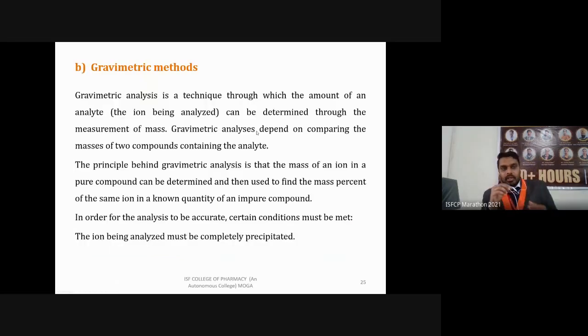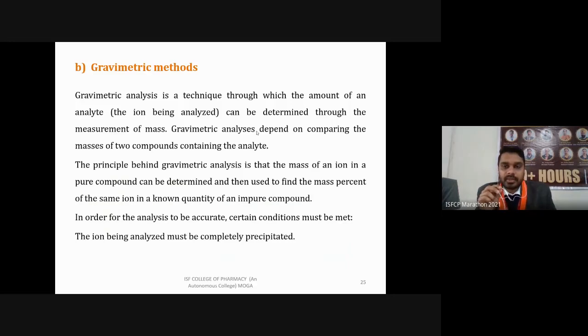Another method in chemical methods we were studying: we have studied first volumetric methods, the second one is the gravimetric method. Gravimetric means it is a technique through which the amount of analyte can be determined through measurement of mass, like the precipitation titration we have covered. In this, we perform a reaction via which our analyte forms an insoluble product, like a precipitate. Then we dry it and determine its weight on a weighing balance. So that is the procedure for the gravimetric method.